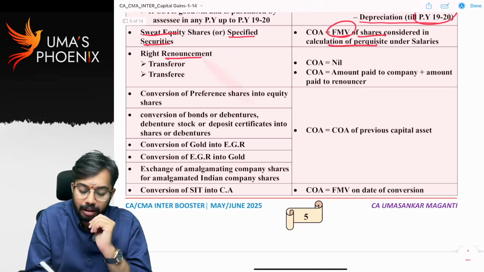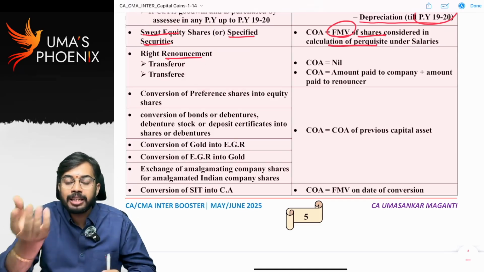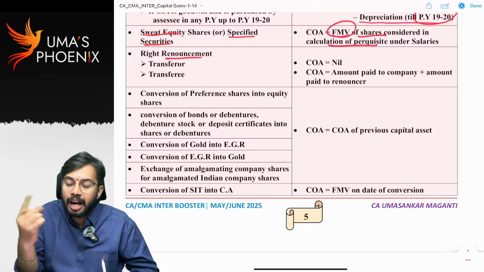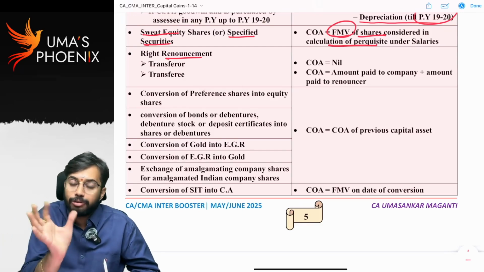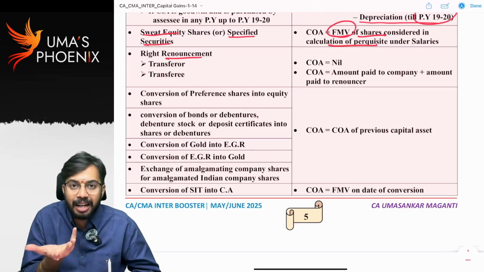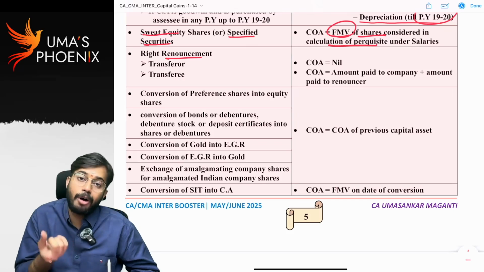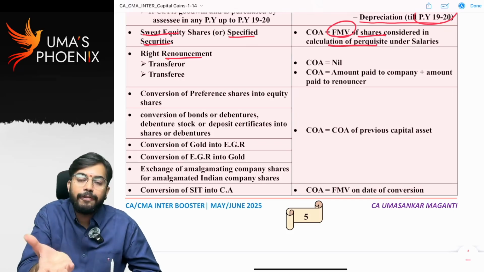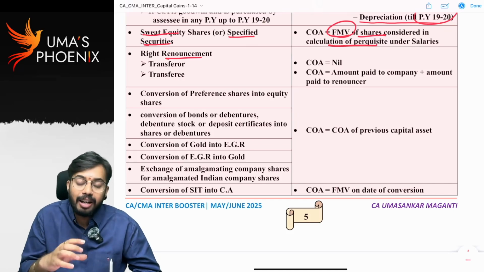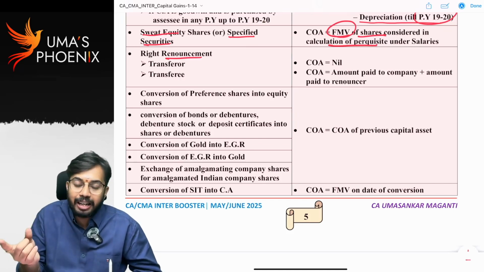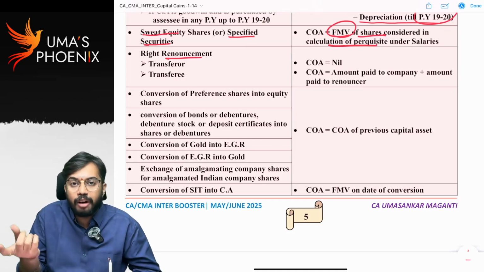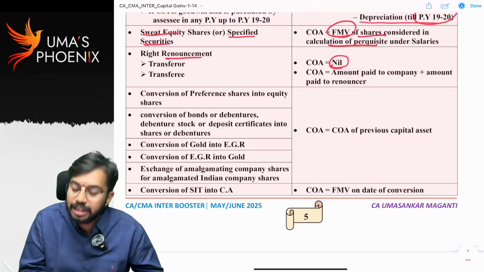Right renouncement. I have told one example. Infosys allotted me right. I sold the right to Abhinav for 20 rupees. Did I purchase right? I did not purchase right. As I am already the existing shareholder, Infosys freely gave me right. So whenever I am selling the right, in the hands of transferor of right, cost of acquisition is 0.